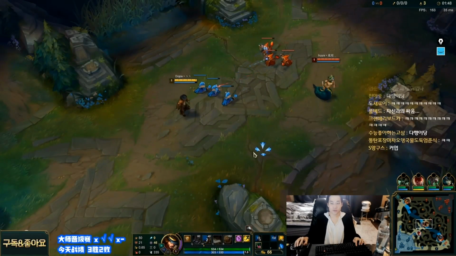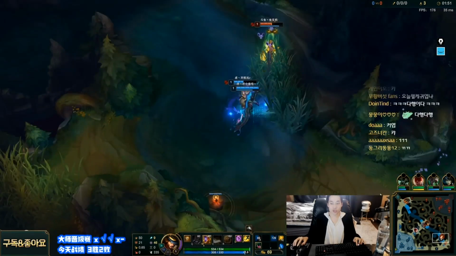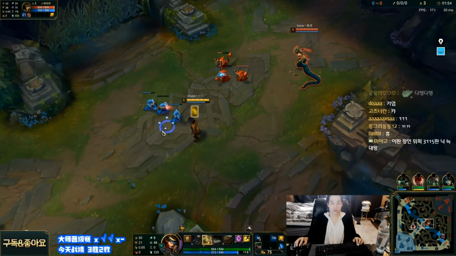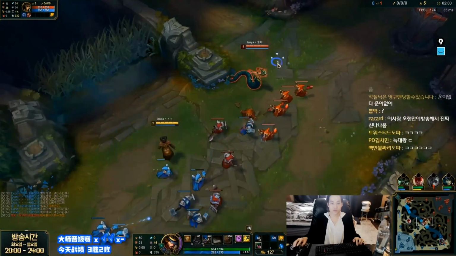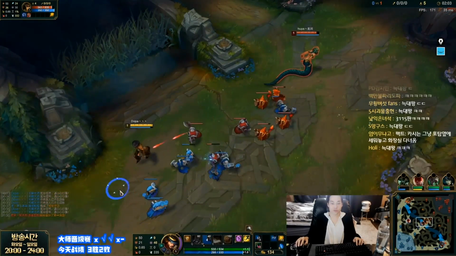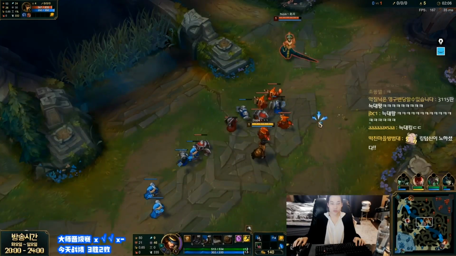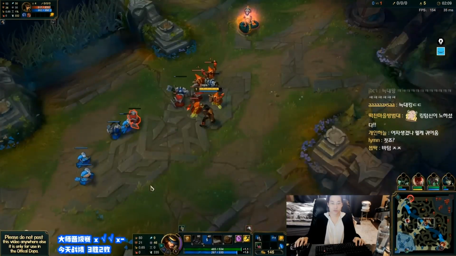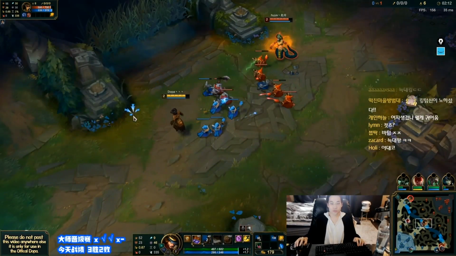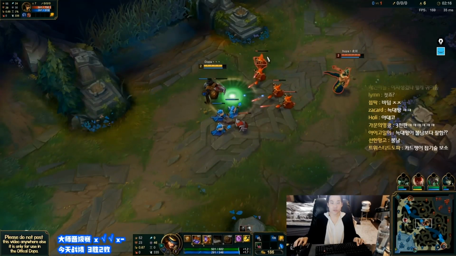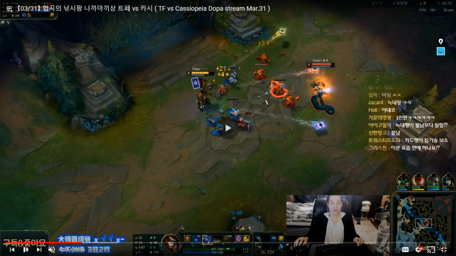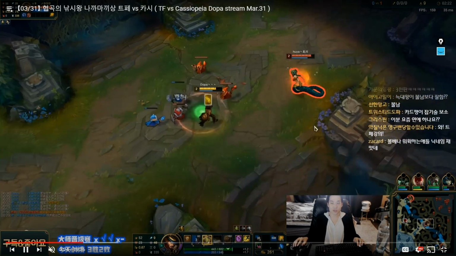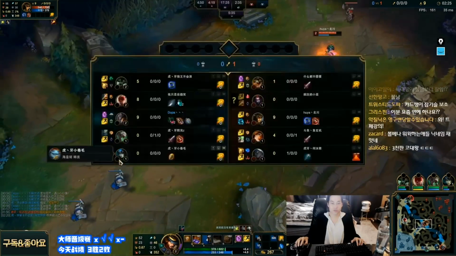Cass is autoing. Dopa is trying to entice Cass to use mana, perhaps even have her push into him and then simply match the wave. Yep, it's actually exactly what's happening. And now what Dopa is attempting to do is he's actually giving HP up in order for the second wave to build. And as the second wave ends up building into Dopa, as you can see, he's positioning himself really close to the minions, so that Cass is enticed to hit and actually ends up locking on wave 3 here.